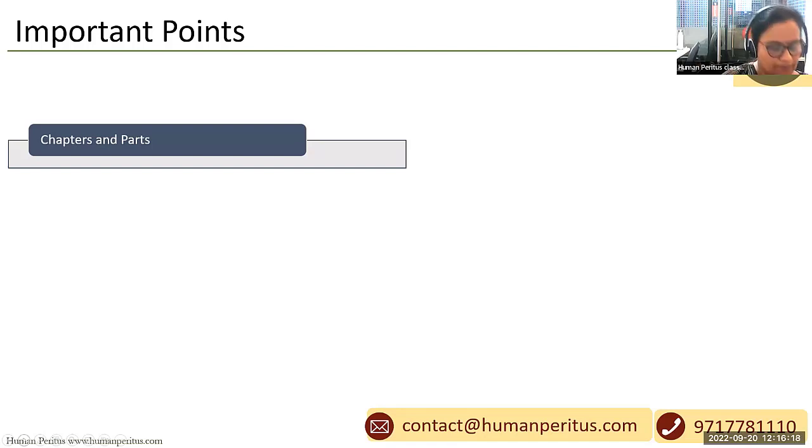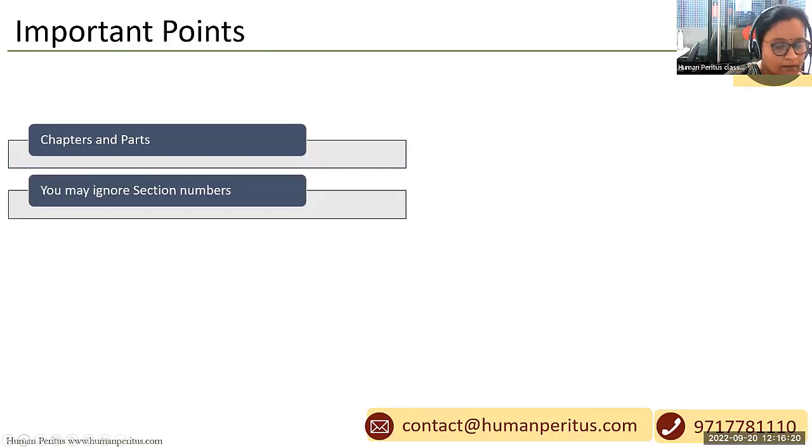We may ignore section numbers, because remembering all the sections will be a very cumbersome task, and it may happen at the cost of other preparation also, right?